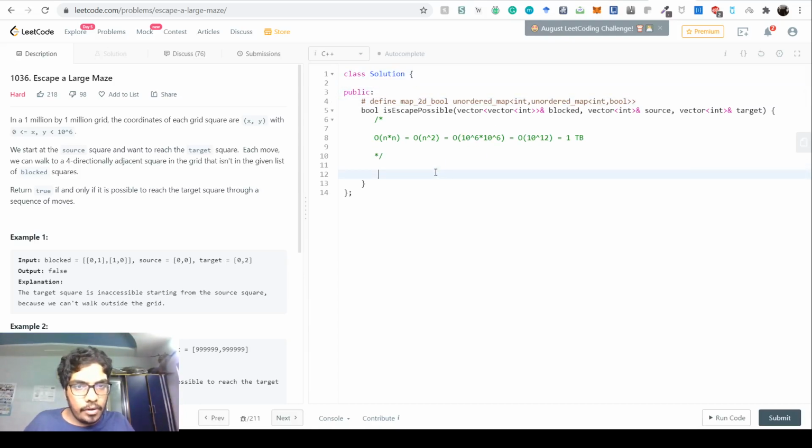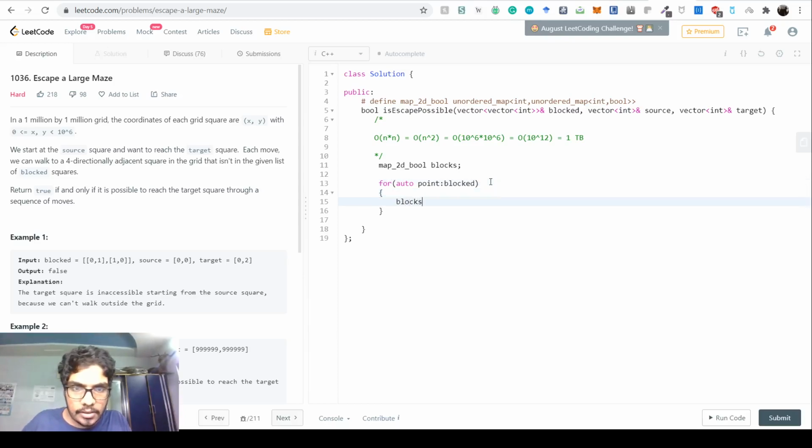Now we want to have this 2D map bool variable called blocks. It has all the blocks in it, and we need to store all the blocks. So for auto, which is a really interesting keyword, for auto point in block: if the point is blocked, then we make sure that the map is set to true, right?